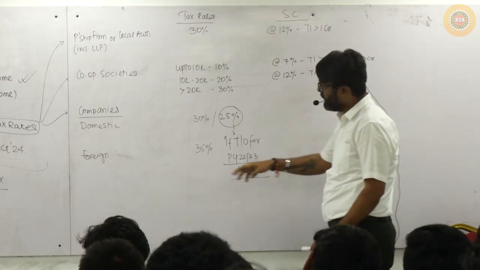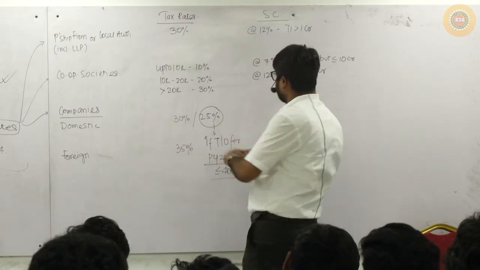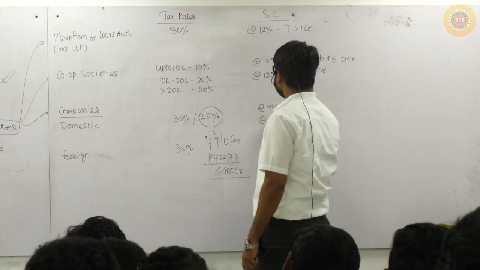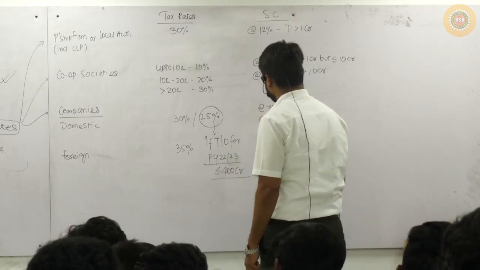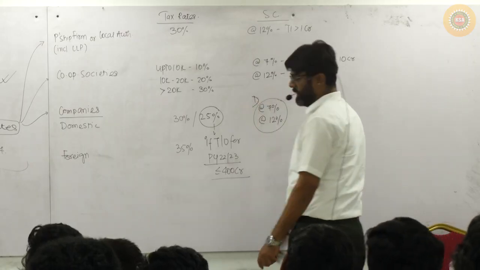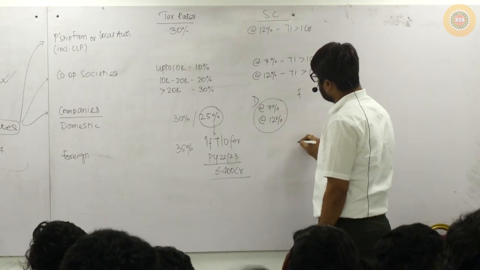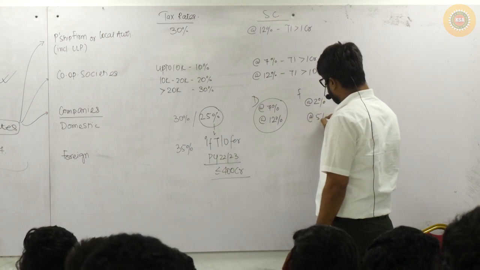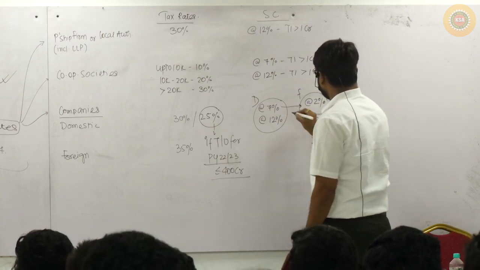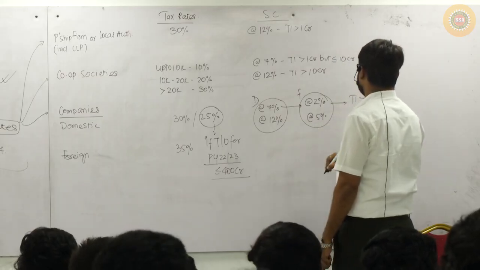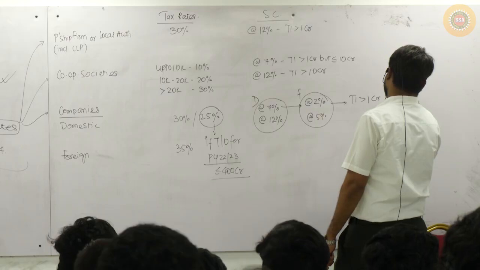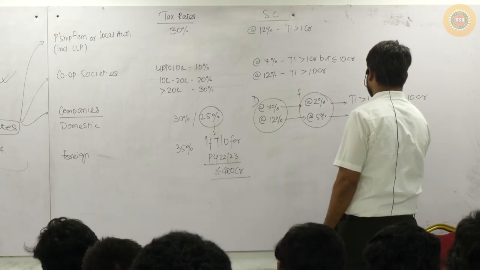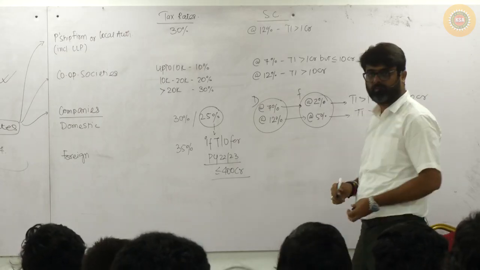Got it, sir? But what about domestic company and foreign company? At the rate of 7% or at the rate of 12%, this is for D, domestic company. And now foreign company, F, at the rate of 2% or at the rate of 5%. This and this are applicable if total income is more than 1 crore but up to 10 crore. This and this rate are applicable if the total income is more than 10 crores. Got it, sir?